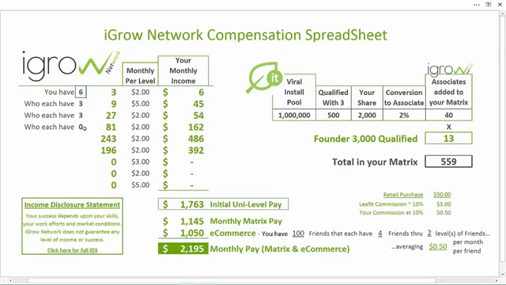of $1,000s a month, and they each went out and found 3 that found 3 that found 3? Do you see what happened to your income stream? It's huge. That's over $9,000 a month off matrix commissions now. Huge. And again, you could be up all night long playing with this spreadsheet.